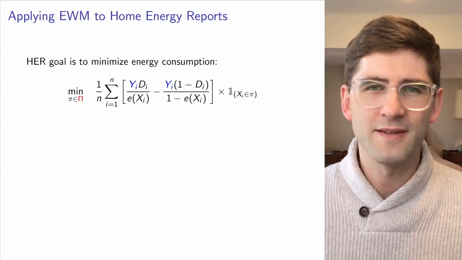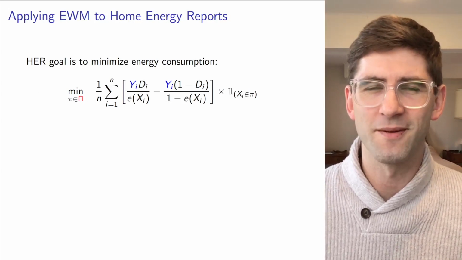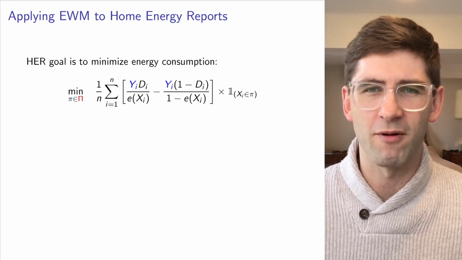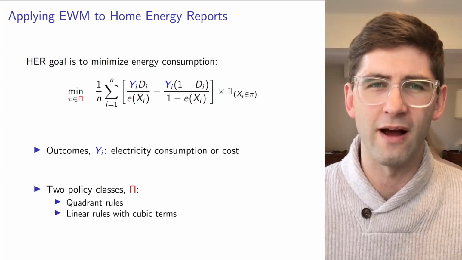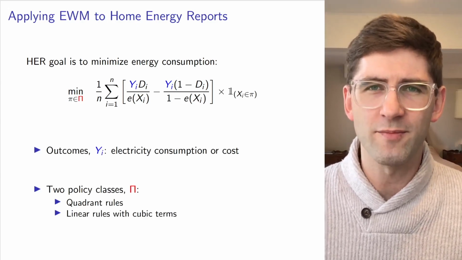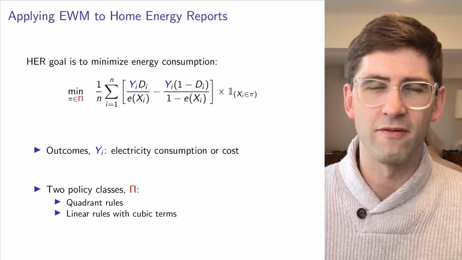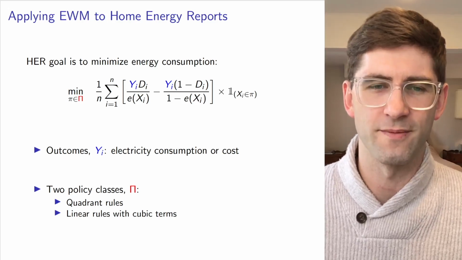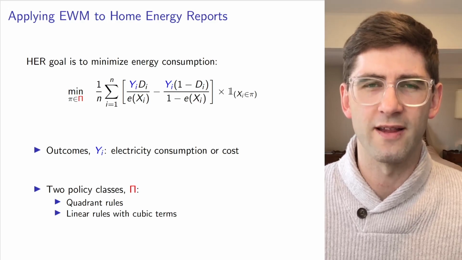In order to apply this method to home energy reports, we have to first recognize that the goal of home energy reports is to minimize energy consumption. And so we recast this welfare maximization problem as an energy consumption minimization problem. So we look at two outcomes. First, electricity consumption, and also separately measures of cost that account for both the cost of electricity consumption, and also the cost of program administration. And then we'll search over two separate policy classes to find the optimal rule.